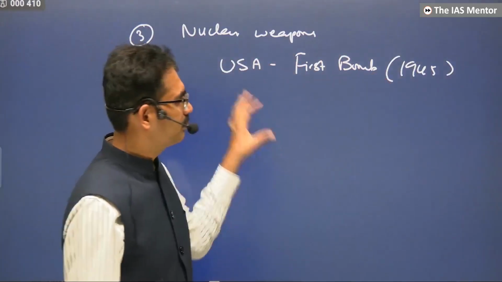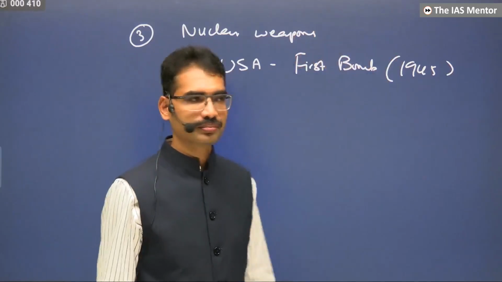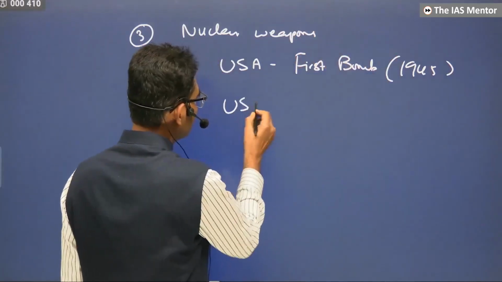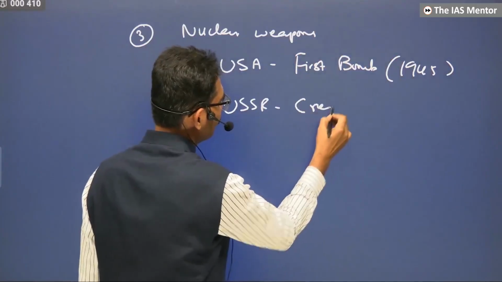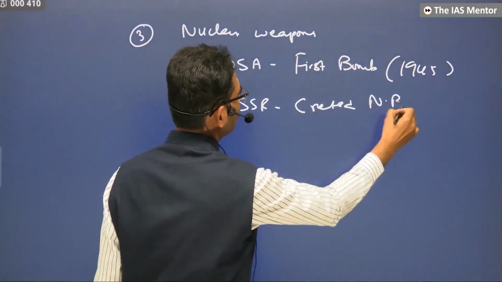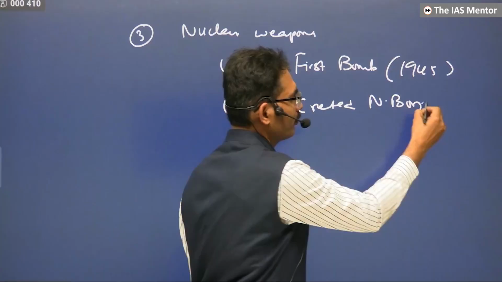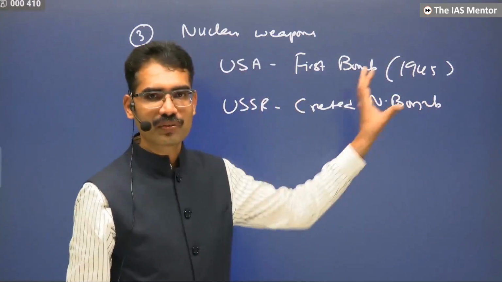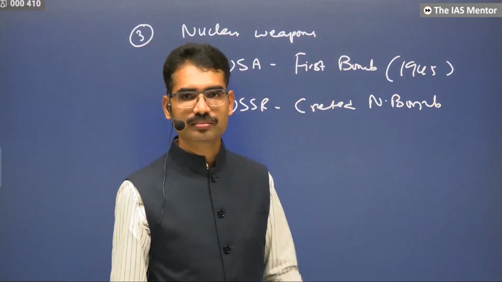For some time, no one challenged this. But the USSR also created a nuclear bomb a few years later, in 1949-50.